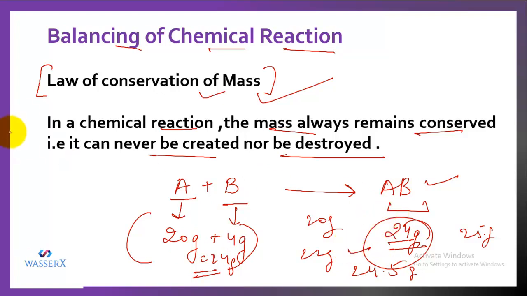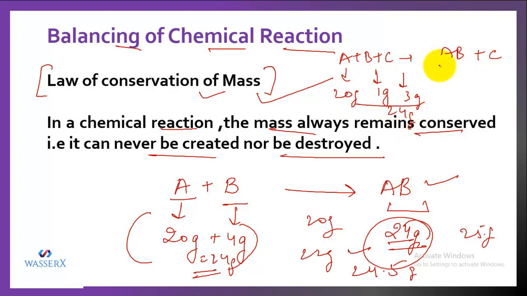And let's say you have a reaction in which A, B, C are combining and you get a product, let's say AB plus C. And let's say the mass of A is 20, B is 1 gram and C is 3 grams, that is overall 24 grams. So the mass of the products has to be 24. It can be that AB has more mass or C has more or less mass, but in total the calculation should be equal to 24 grams, because the mass of the reactants is 24.